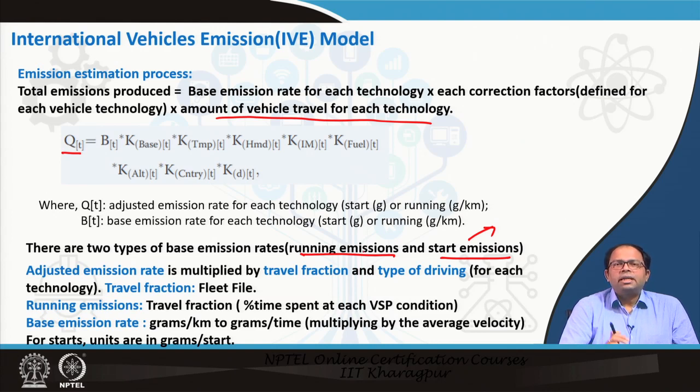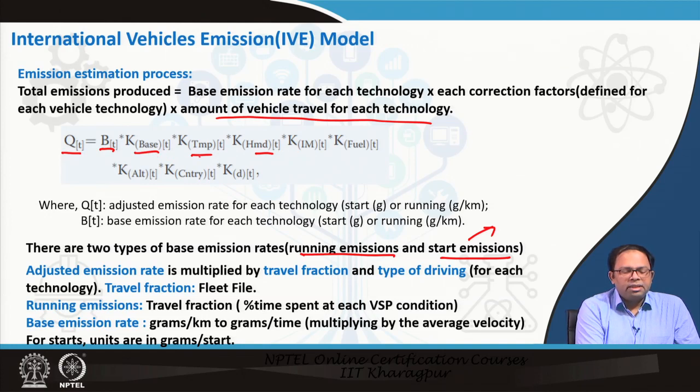And for running emission, there is a standard, and then, depending on the speed in the IVE model, but in other models depending on speed, acceleration and other things, the emission actually changes. In the IVE model, we measure the average speed of different driving cycles, and accordingly we can estimate the different emissions. So, these are the base rates, and this is multiplied by different factors: factors for temperature, humidity, inspection and maintenance program, and fuel. As per that particular area's values, we change the emission rate.